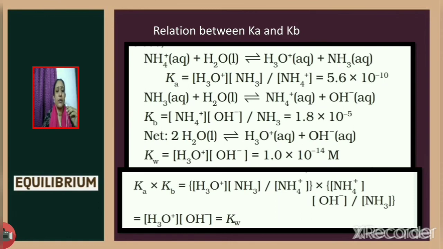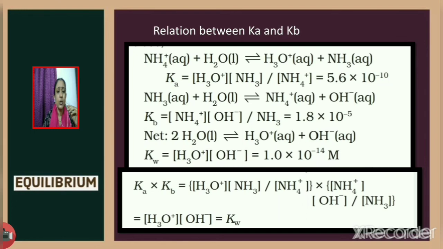Next we shall discuss the relation between Ka and Kb. For that you have to consider a base and its conjugate acid. First consider the base ammonia, NH3. It reacts with water to give NH4 plus and OH minus. So here NH4 plus is the conjugate acid of the base ammonia. For this base ammonia we can write Kb as equal to NH4 plus concentration into OH minus ion concentration divided by ammonia concentration. And the value of Kb is given to be 1.8 into 10 raised to minus 5.